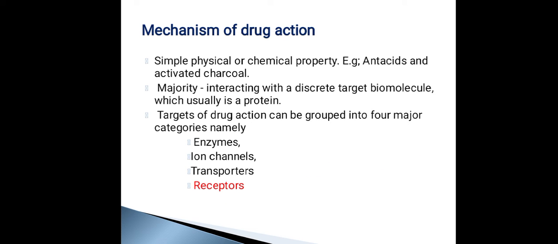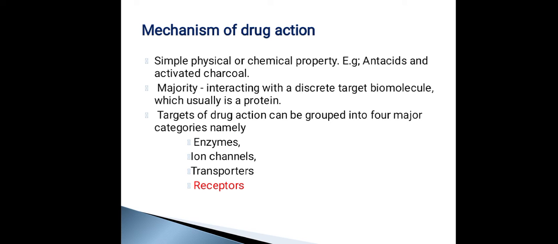In this lecture, we will be concentrating on pharmacodynamics first. I have already told you pharmacodynamics deals with the mechanism of drug action and effects of the drug. So how is a drug going to act? A drug acts by two major processes. First is by virtue of its physical and chemical property, and second is by interacting with a target biomolecule or a protein.